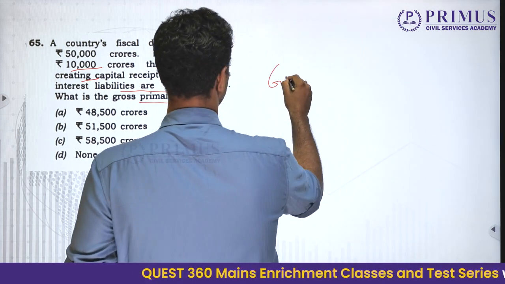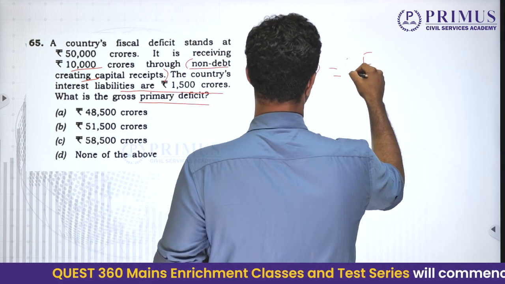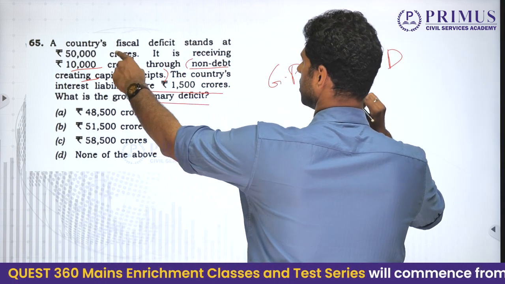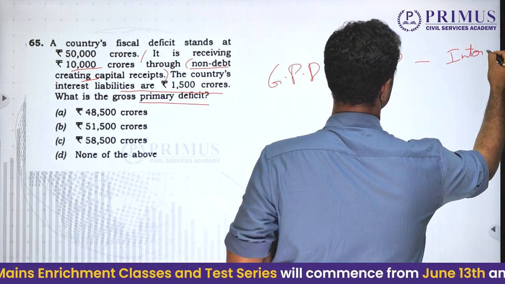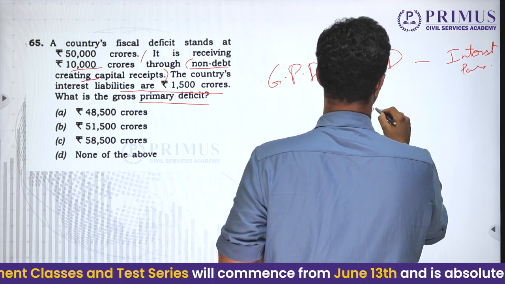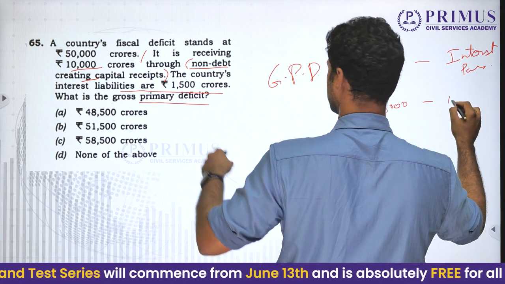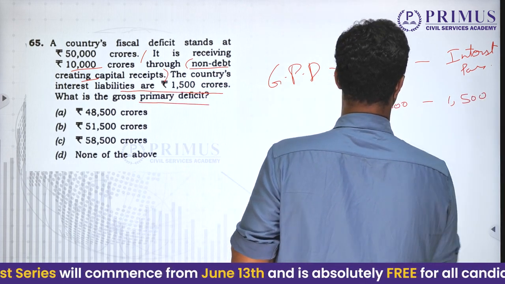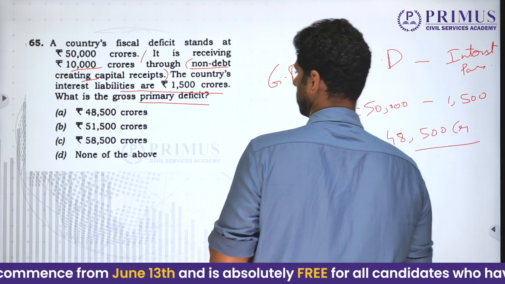Again, when it comes to the case of gross primary deficit, we have to go with the gross fiscal deficit minus interest payments, right? Which is coming up to 50,000 crores minus 1,500 crores, which is coming to 48,500 crores.